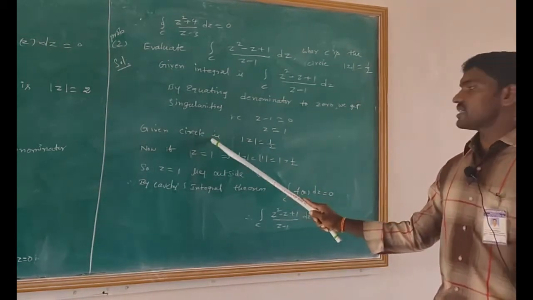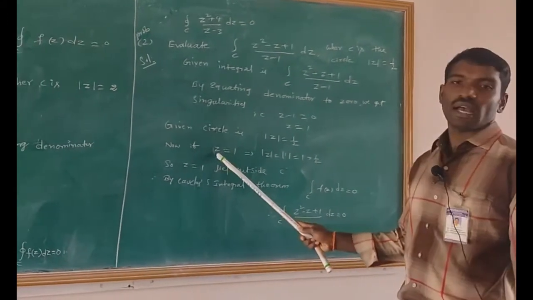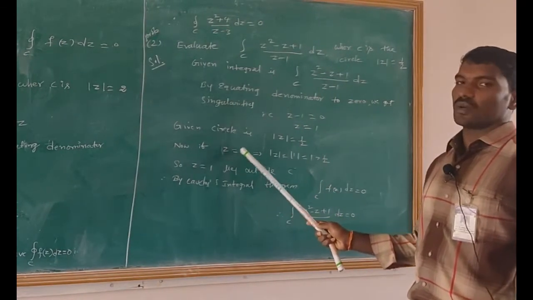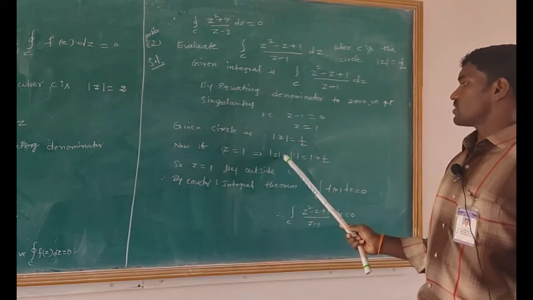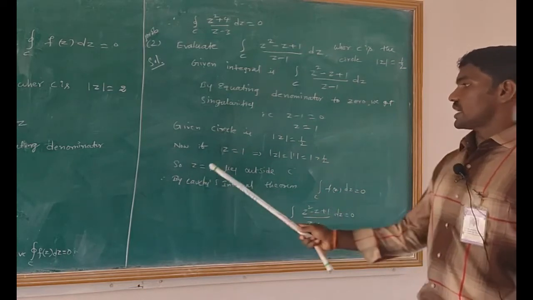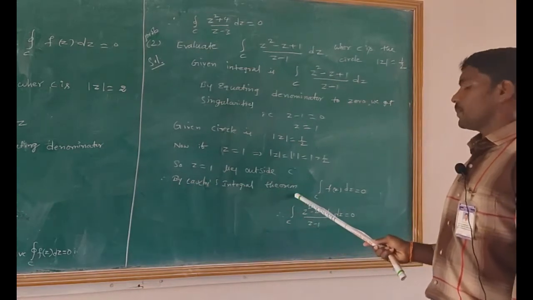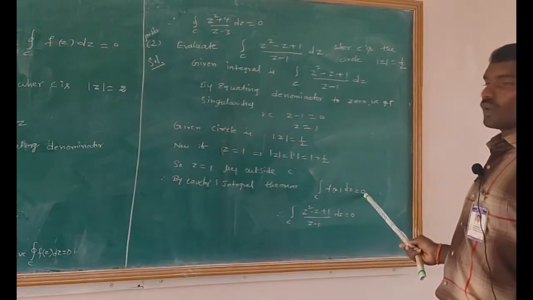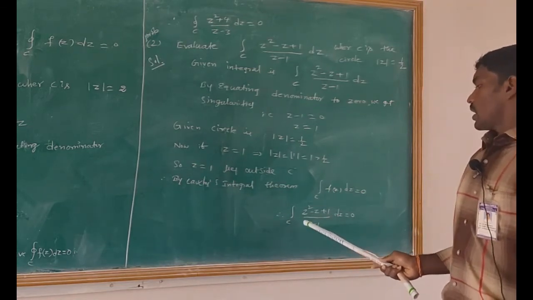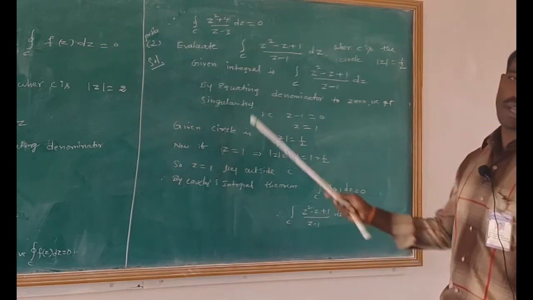According to the given data, the given circle is modulus of z equals 1 by 2. Now take the singular point z equals 1; taking modulus on both sides, modulus of z equals modulus of 1 equals 1, which is greater than 1 by 2. So z equals 1 lies outside the circle C. According to Cauchy's integral theorem, the integral over C of f of z dz equals 0. Therefore, the integral over C of z square minus z plus 1 divided by z minus 1 into dz equals 0. This is the solution of the second problem.